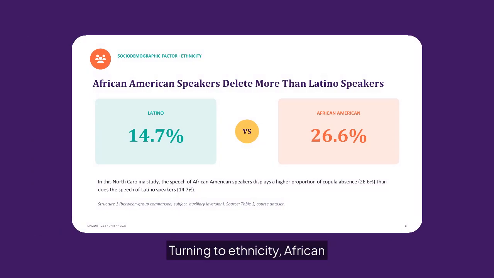Turning to ethnicity, African American speakers in this North Carolina dataset show a higher rate of copula absence at 26.6% than Latino speakers at 14.7%. This between-group contrast illustrates how social categories can correlate with distinct patterns of grammatical variation.